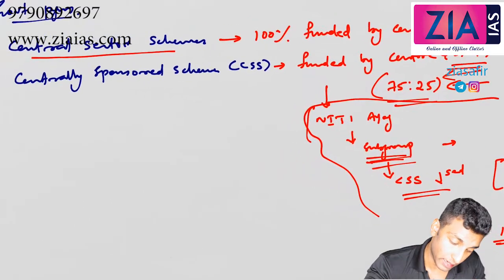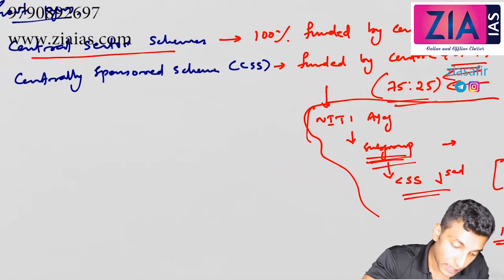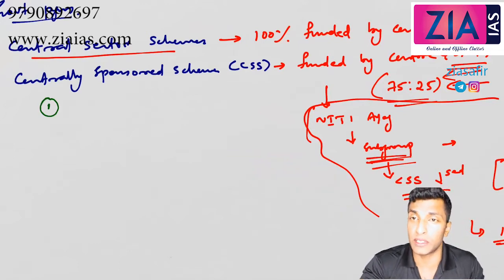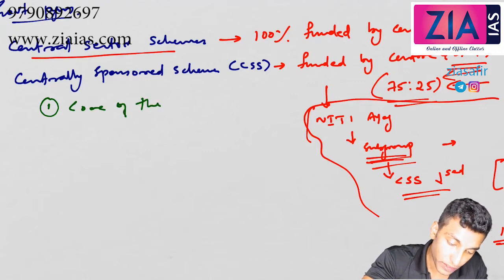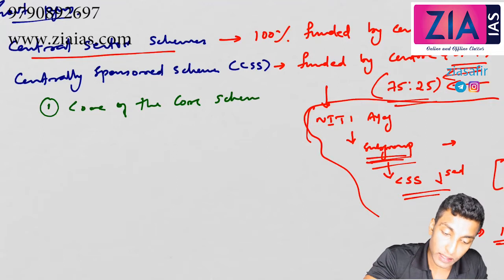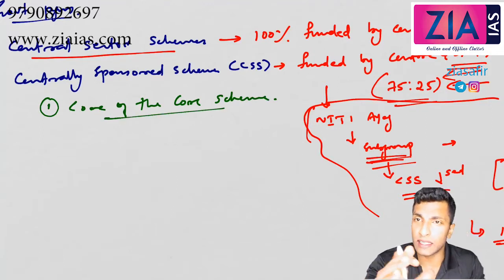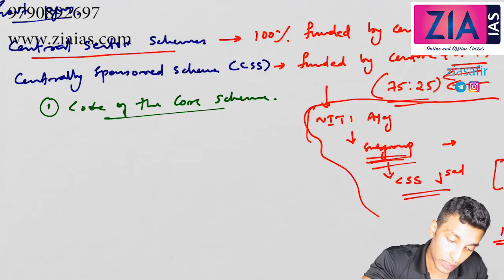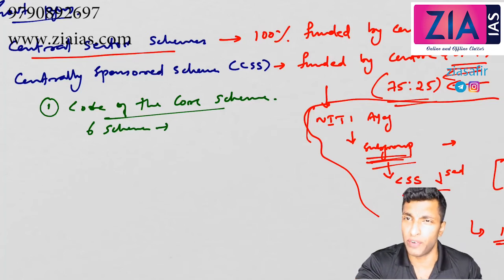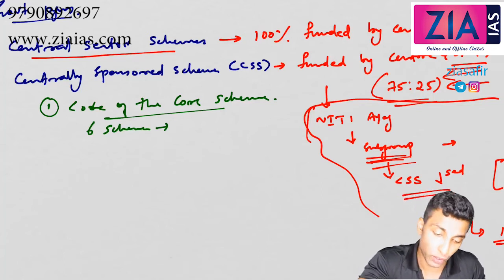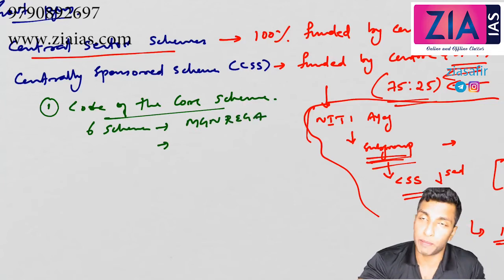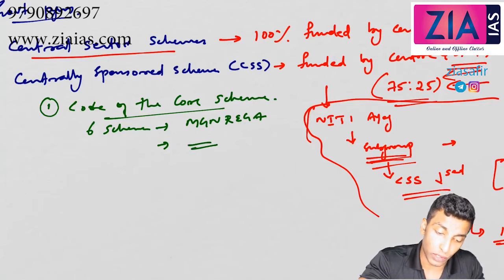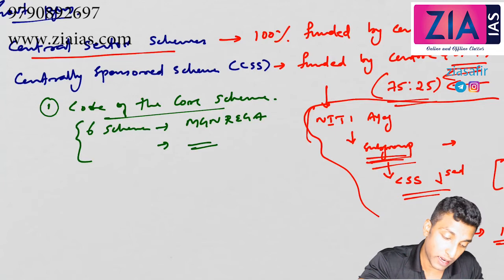Now there are three different categories. The first category of CSS, centrally sponsored scheme, is the core of the core scheme. These are the most important schemes. Around 6 schemes come under the core of the core, like MGNREGA, a very important scheme, and then the old age pension scheme. All these will come here. So 6 schemes are there under the core of the core.